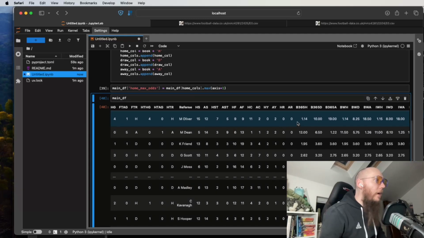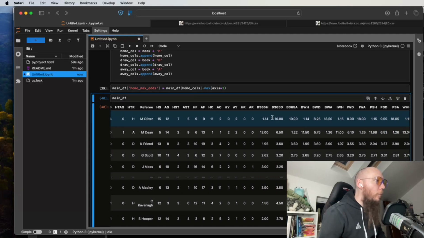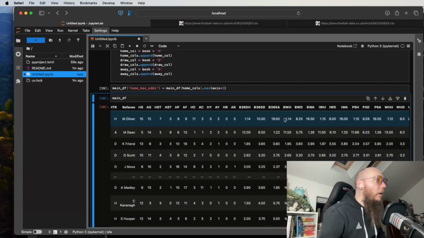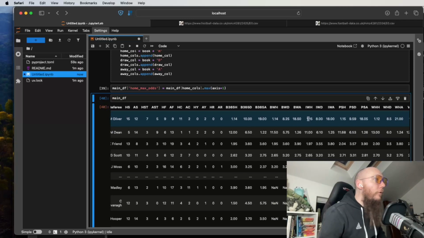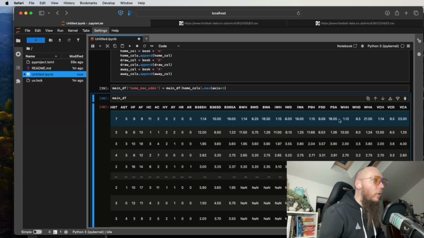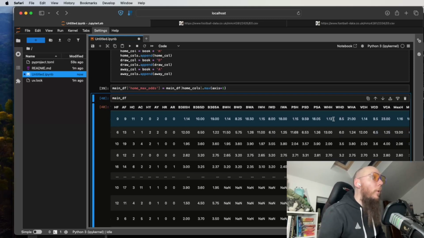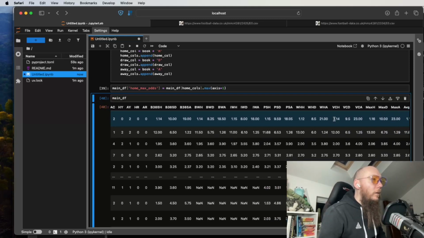We can see that Bet365 is offering 1.14, Betway 1.14, Interwetten 1.15, as was Pinnacle, William Hill being stingy at 1.12, and VC, I still haven't remembered who they are, is 1.14. So yes, at kickoff, the best price being offered was by Pinnacle and Interwetten, and that was 1.15.